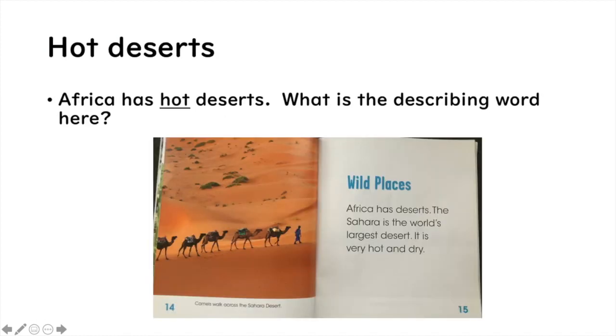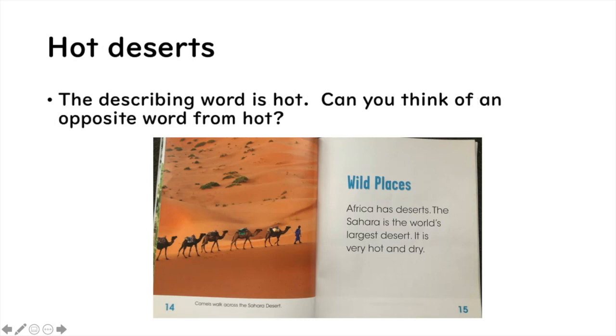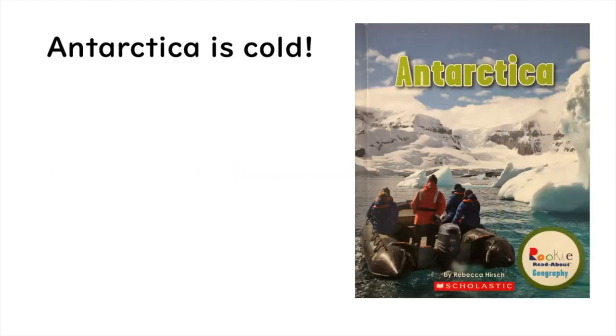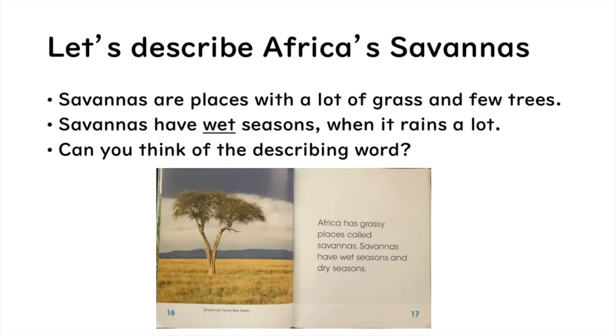Africa has hot deserts. What is the describing word here? The describing word is hot. Now, can you think of an opposite word from hot? You can use your picture on the screen as a clue. This desert looks hot. Cold. The opposite of hot is cold. Cold describes another continent. Can you think of a continent that is cold, which would be the opposite of hot? Antarctica is cold.